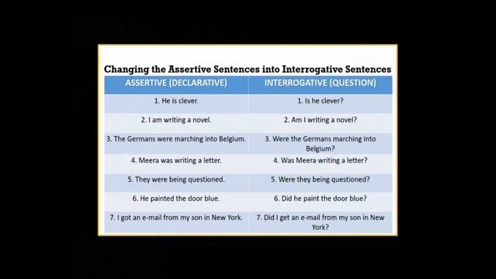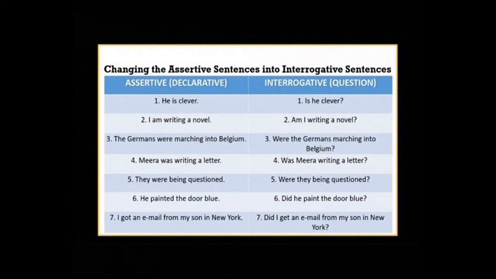He is clever. Here we will change the place of helping verb is and it will become, is he clever? Question mark. Second, I am writing a novel. And the answer would be, am I writing a novel? Third, the Germans were marching into Belgium.